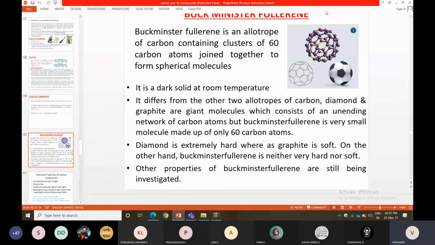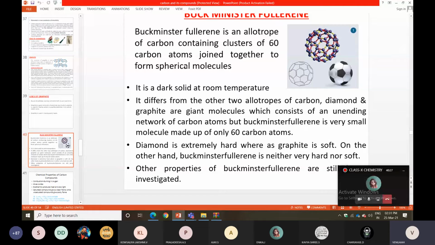So look at here. The other allotrope is a different form. You already know allotropes have the same chemical properties but different physical properties. It is made up of 60 carbon atoms: 12 five-member rings and 20 six-member rings.